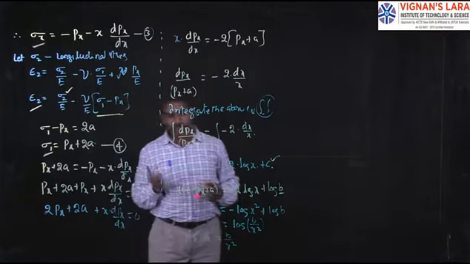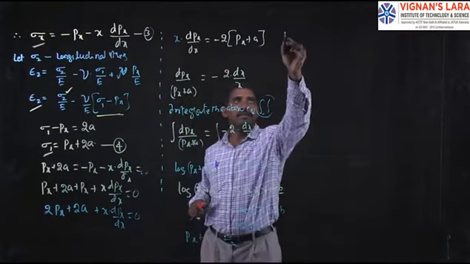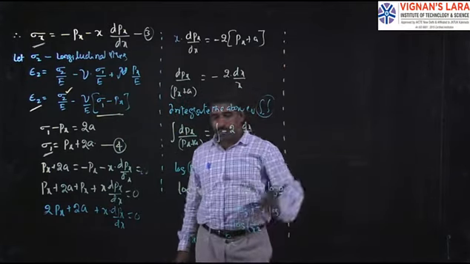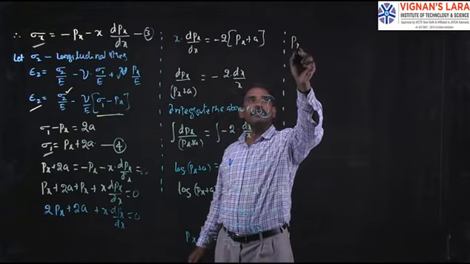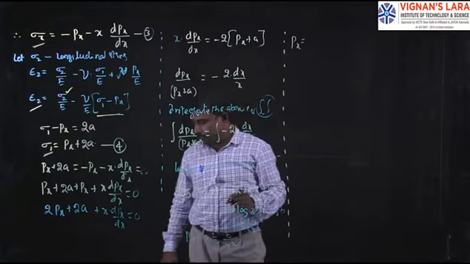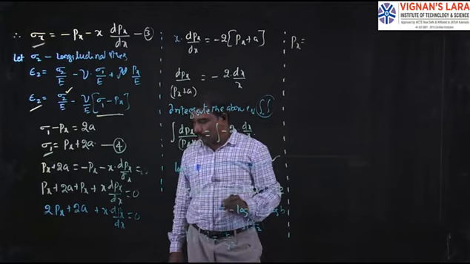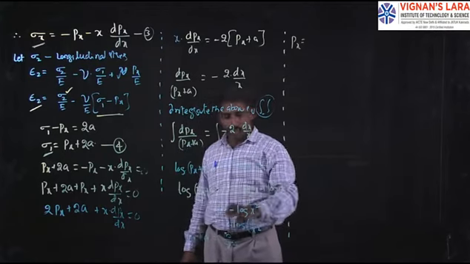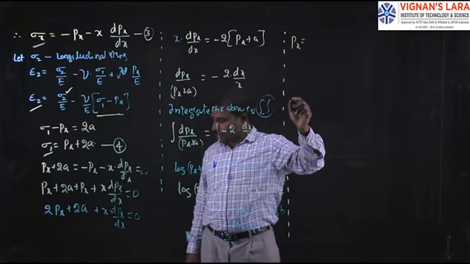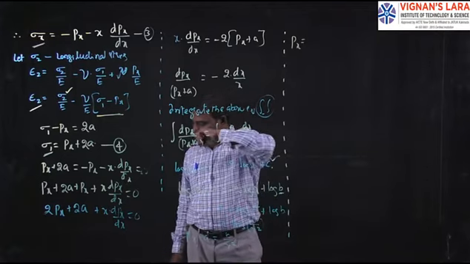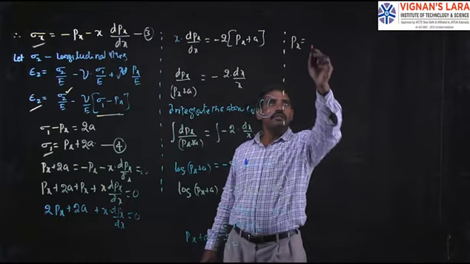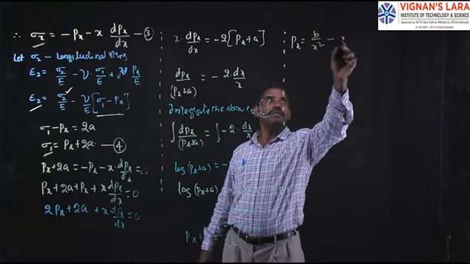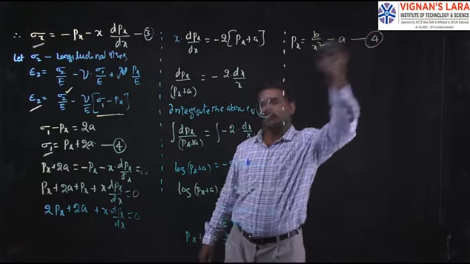From this equation the radial pressure px is equal to b by x square minus a, say equation number 5.